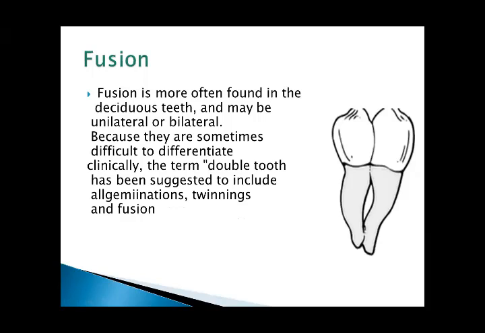Often found in the deciduous teeth, it may be unilateral or bilateral. Because they are sometimes difficult to differentiate clinically, the term double tooth has been suggested to include gemination, twinning, and fusion.